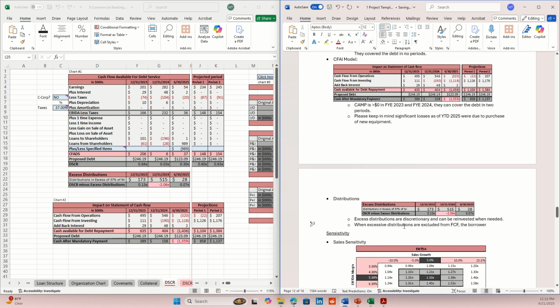So when distributions in excess of 37% are excluded from free cash flow, the borrower, not free cash flow, I didn't mean to say that, y'all. When distributions more than 37% are excluded from debt service coverage ratio, the borrower can